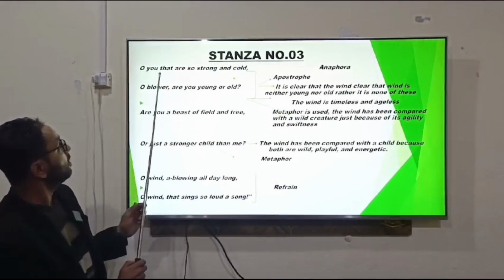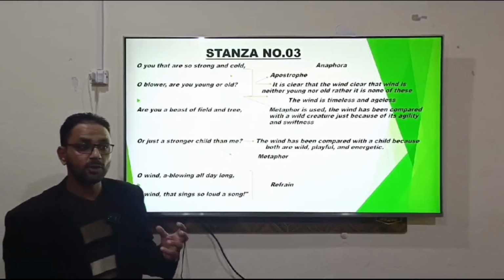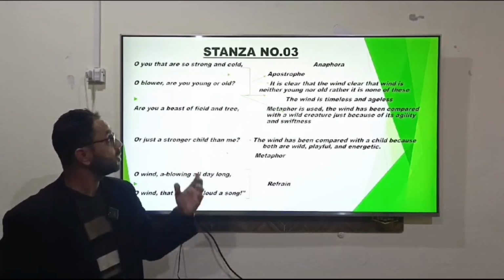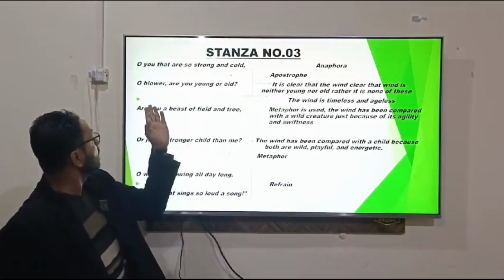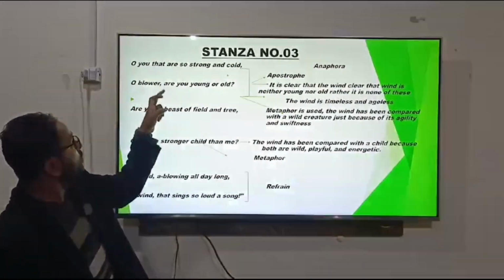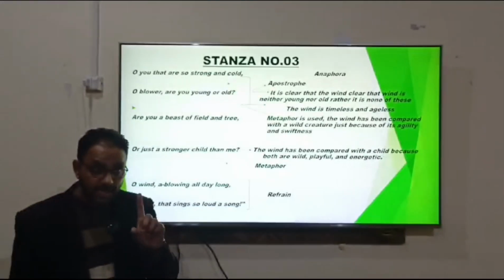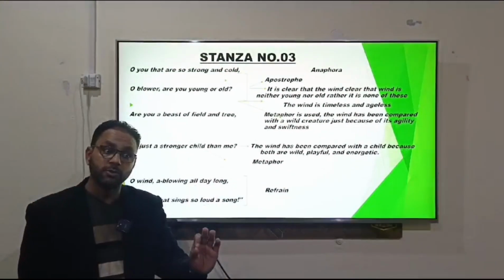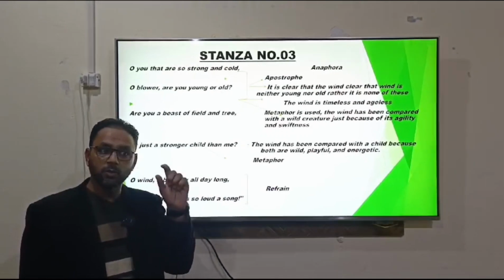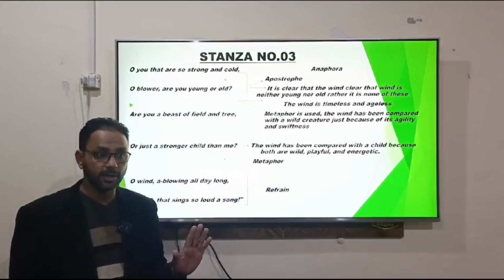Over here, just see. The very first thing, the poet is quite confused about one thing. The poet is of the opinion that I'm quite confused. Are you strong or cold? Are you so strong? Oh you that are so strong and cold. That is the thing which has been observed by the poet. He knows very well the impacts of the wind are quite visible and quite clear.